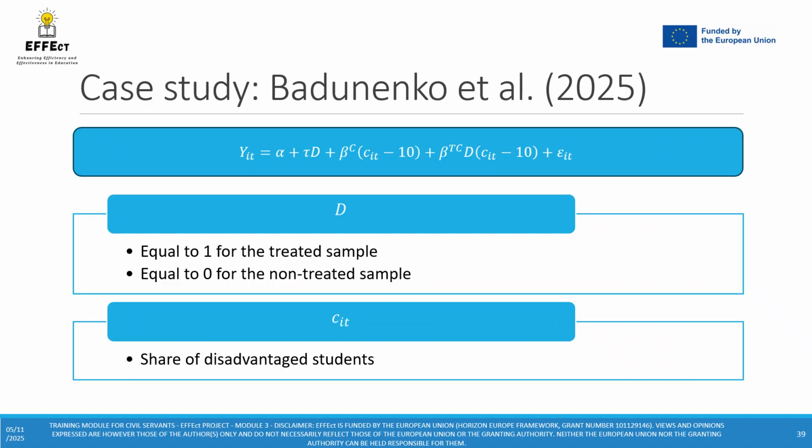This is the regression used by Dr. Badunenko and his colleagues to estimate the impact of additional funding due to the GOK policy. D is a binary variable, which is equal to 1 for the treated sample and equal to 0 for the non-treated sample, whereas CIT is the share of disadvantaged students in one school. It should be highlighted in this context that if D equals 1, then both the intercept and the slope of the regression equation are completely different. This means that if there is indeed a significant treatment effect, we should observe two different lines in the graphical representation.